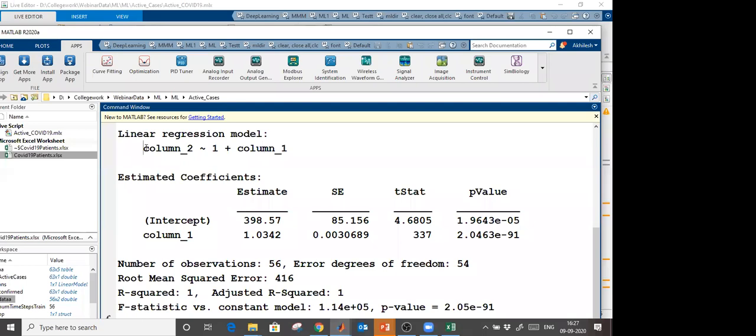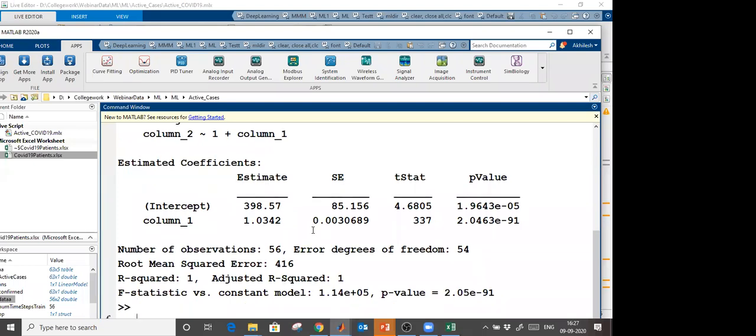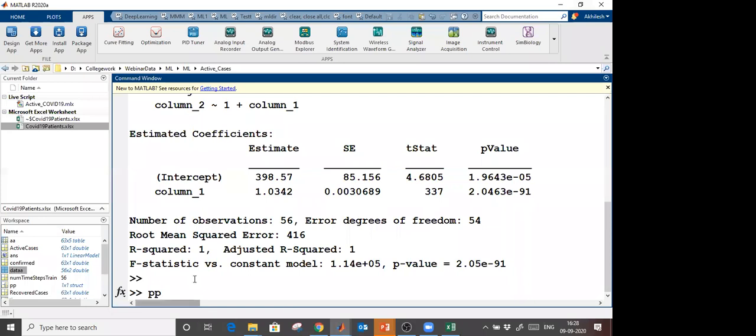Automatically the machine learned and it created a model. It has created a model. We did not have to assign any kind of mathematical equation. Okay, here is the model. Here is my model, PP, right?